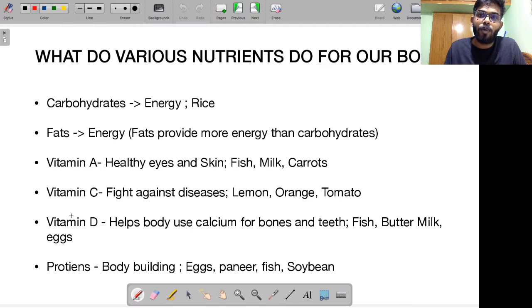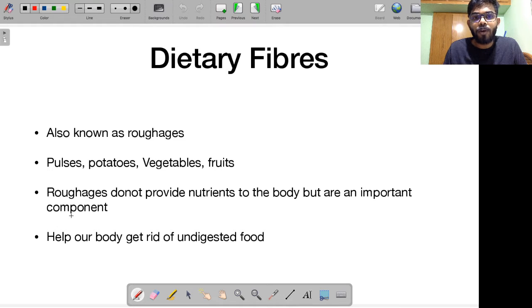We talked about carbohydrates and fats, and how they provide energy. We talked about vitamin A, and how it is healthy for eyes, skin, etc. We talked about vitamin C, and how it is very useful for your immune system for fighting diseases. I talked about vitamin D, which is useful for utilizing calcium for bones and teeth. Then we talked about proteins, and how they are useful for body building. Following that, I told you about roughages, dietary fibers that are present in pulses, potatoes, vegetables, fruits, and all.